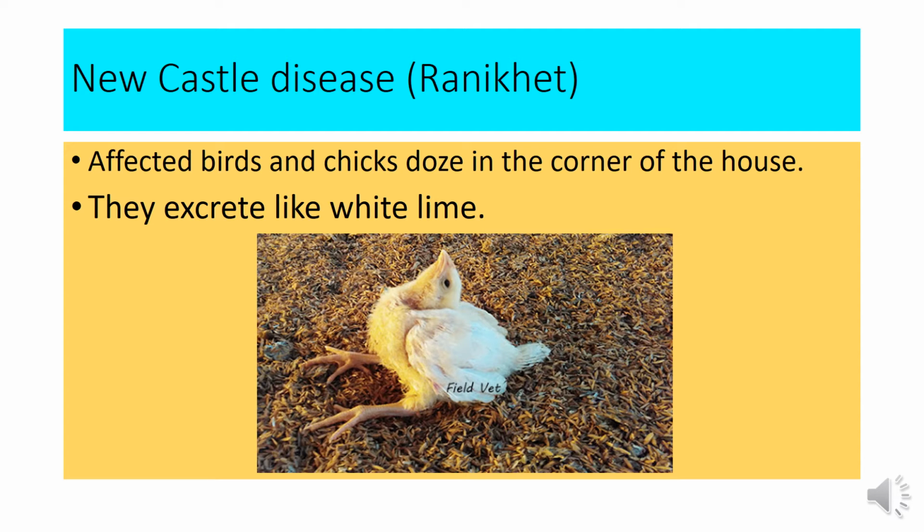Mainly some symptoms are shown after attacking with Ranikhet disease. That is, affected birds and chicks doze in the corner of the house. They excrete like white lime. They have breathing problems. The neck becomes curved and they feel giddy. In this image you can see this. Excreta will have a bad smell and liquid materials come out from nose and mouth.